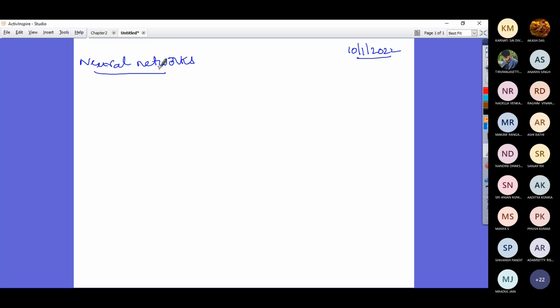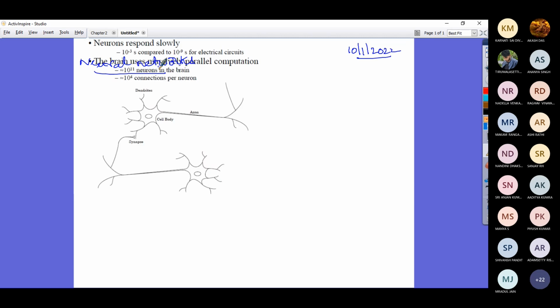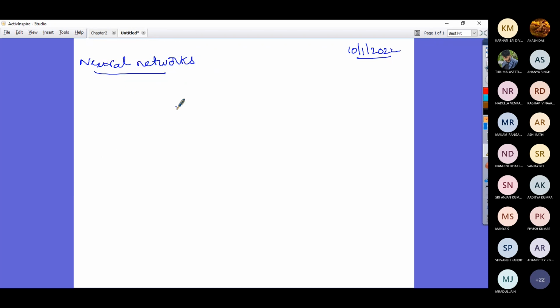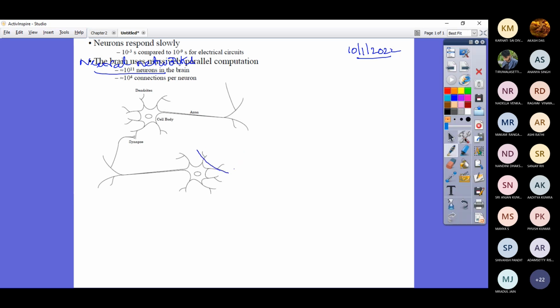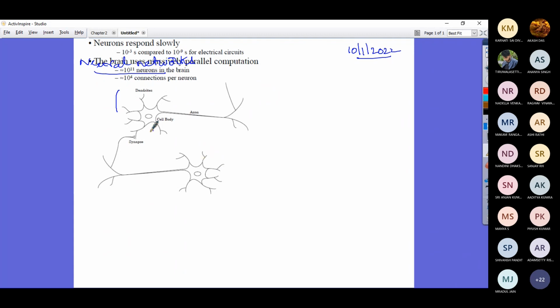So with regard to the neural network, if you observe closely the model, 1 minute. I hope all of you are able to see the diagram that is shown on the slide. Yes, sir. If you see the figure closely, this is the biological neuron, and this is another neuron.